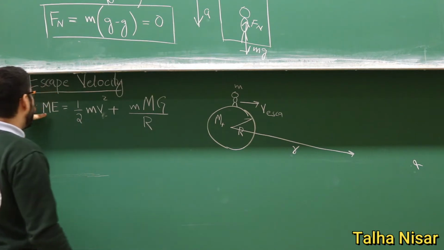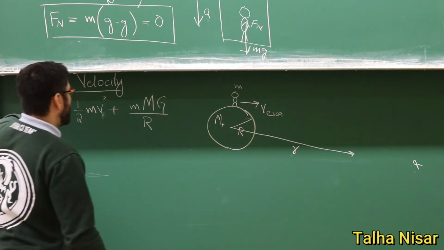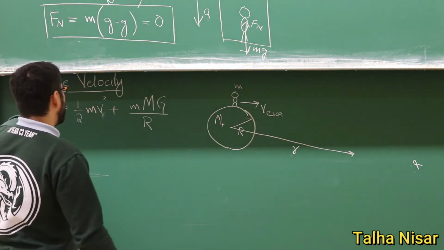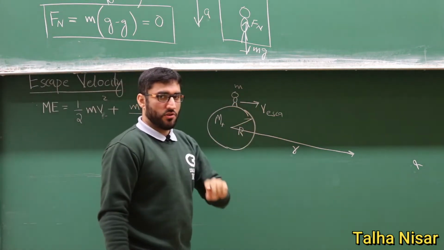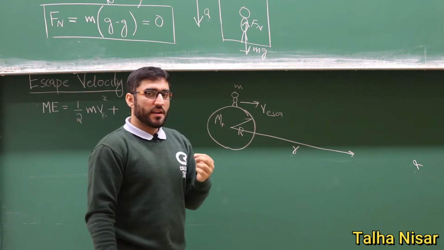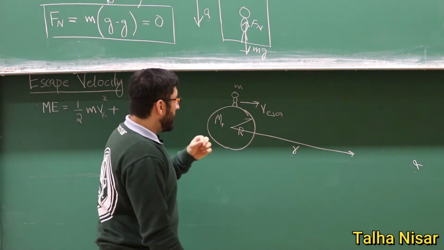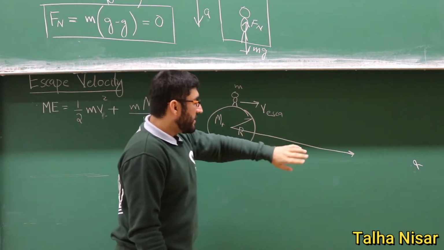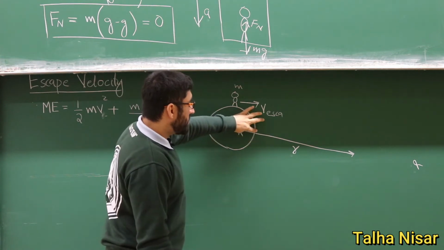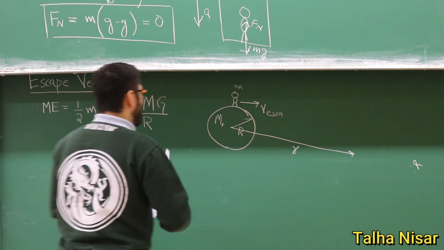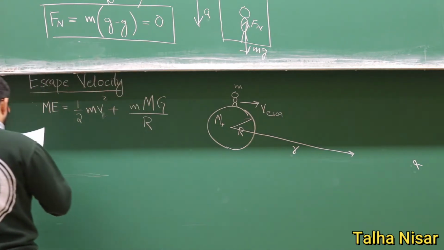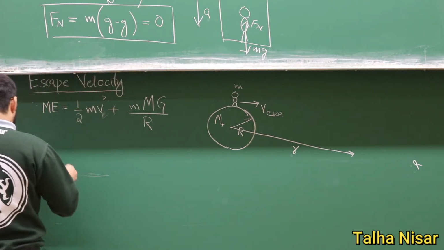As we know, the mechanical energy is always conserved, which we discussed in our previous lecture. So the total mechanical energy, the sum of the kinetic and potential energy at this point, must be equal to the mechanical energy at the other point. We will use this conservation of mechanical energy.